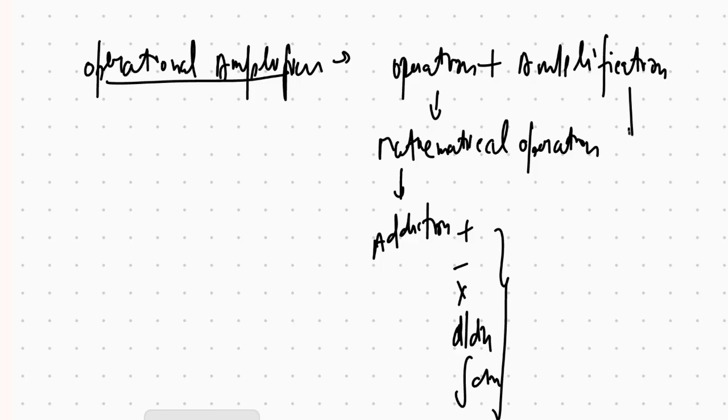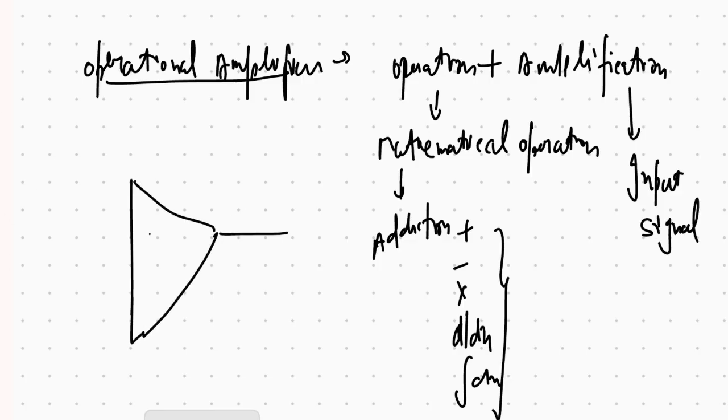It can also amplify the input signal that is provided on its inputs. The general diagram of an op-amp is like this. This is the non-inverting terminal, this is the inverting terminal, this is the output, this is plus VCC, and down here is minus VCC.